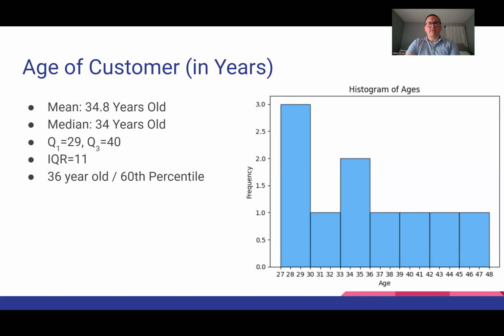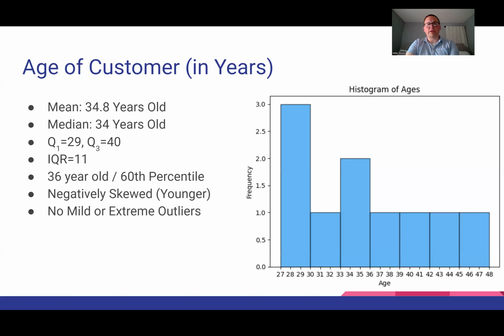As far as measures of position, a 36-year-old in this data set would be in the 60th percentile, meaning that 60% of these customers would be 36 years old or younger. This data set is negatively skewed with a larger amount of customers on the younger end and a longer tail towards the older customers.